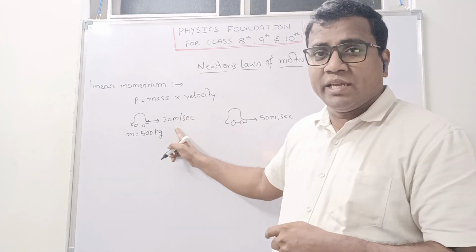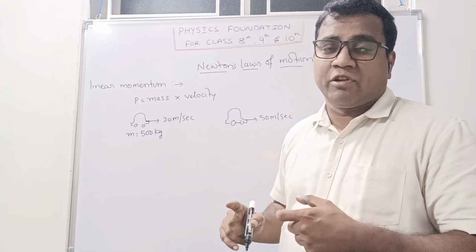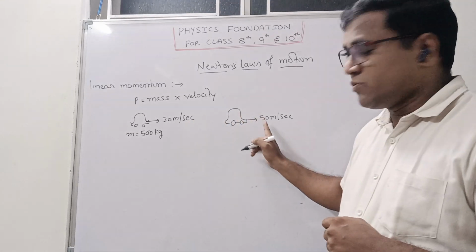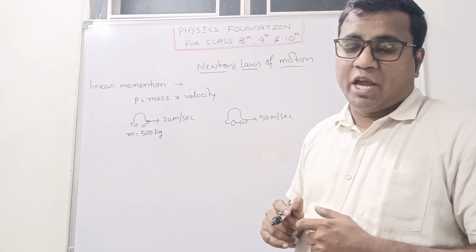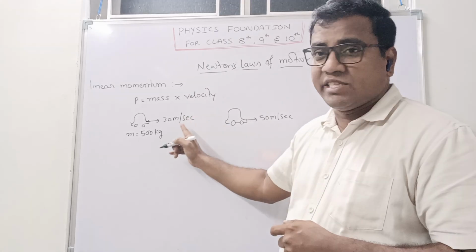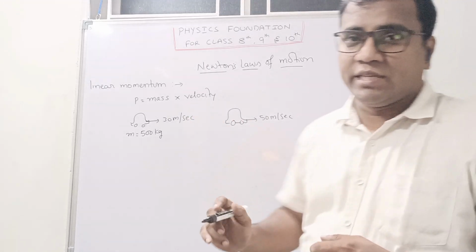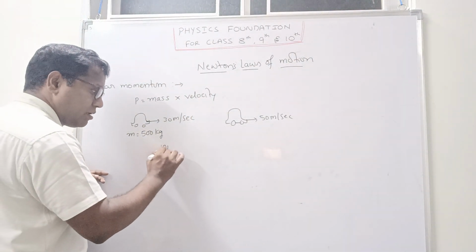So this velocity we are calling initial velocity, and this one we are calling final velocity. I hope you are understanding, right? So I will write here the initial velocity.